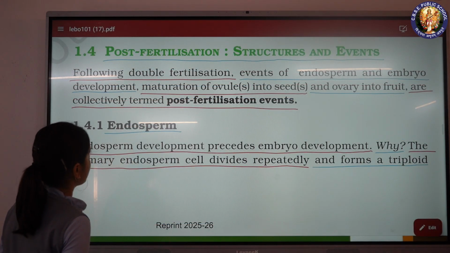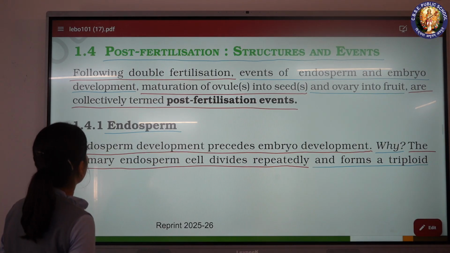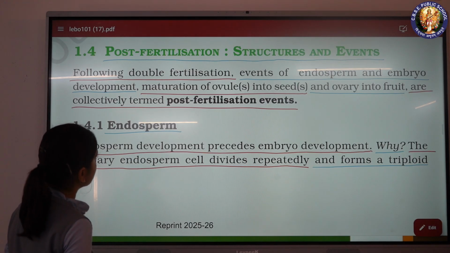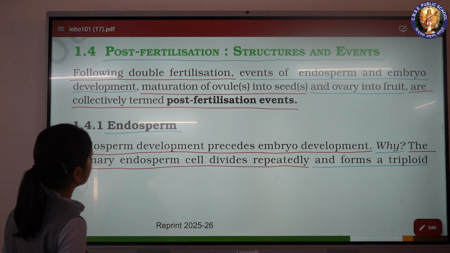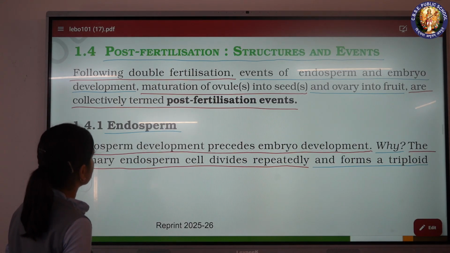Post-fertilization structures and events. Following double fertilization, events of endosperm and embryo development, maturation of ovules into seeds, and ovary into fruit, are collectively termed post-fertilization events.